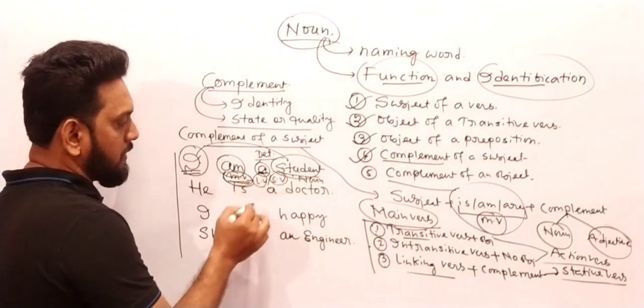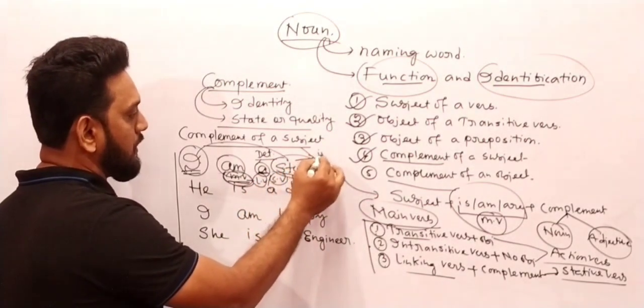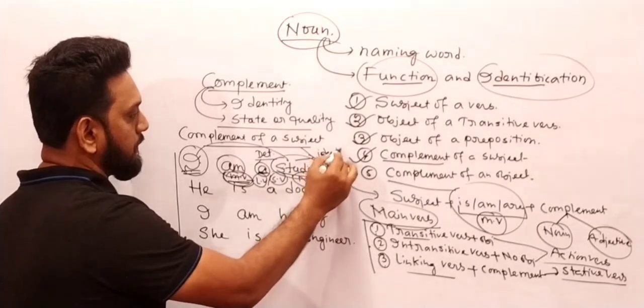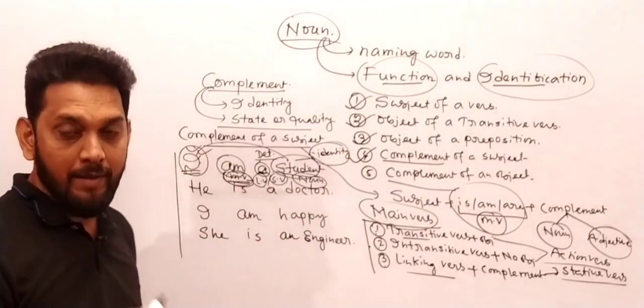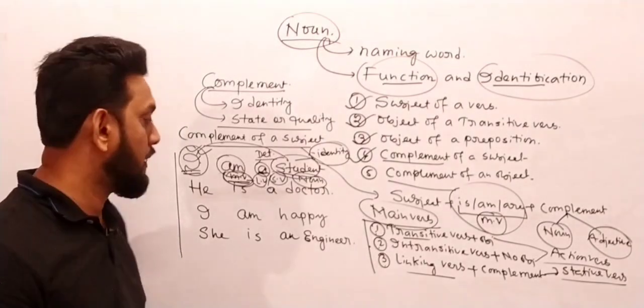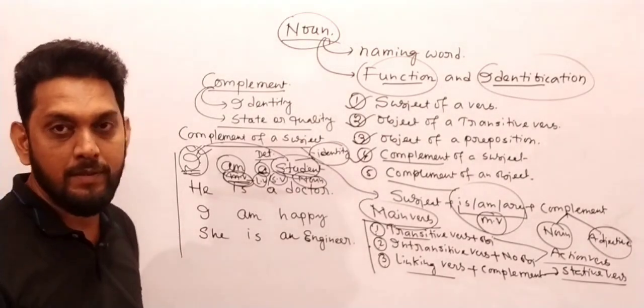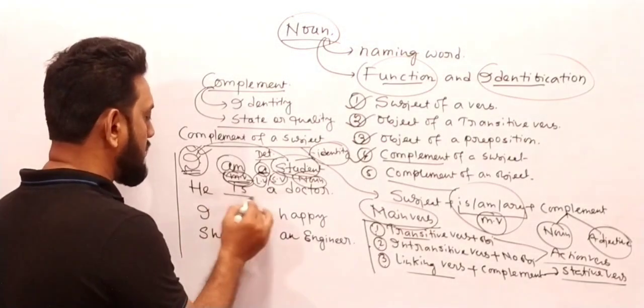This student is a noun. It means it talks about the identity of the subject. What is the identity of the subject? The identity of the subject is a student. Very good. Next, he is a doctor. The same question is given.